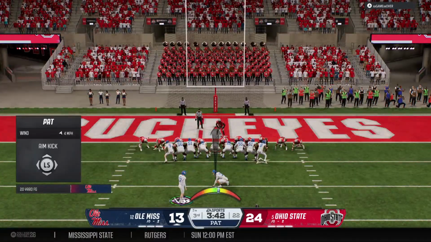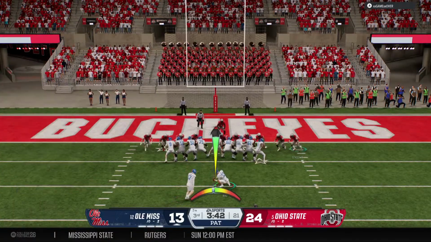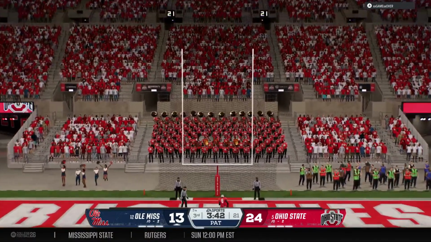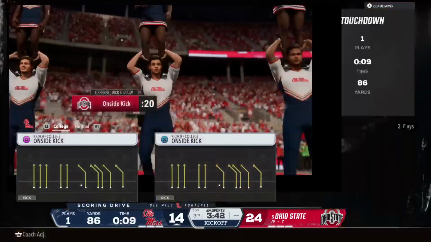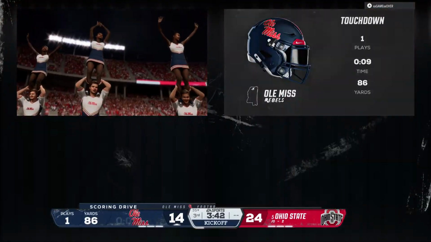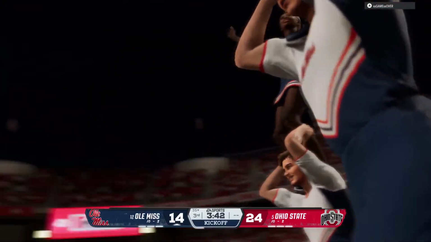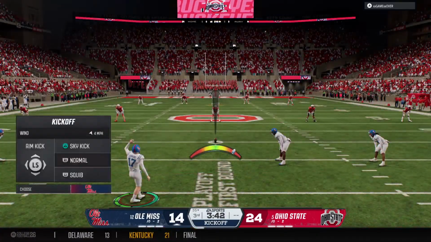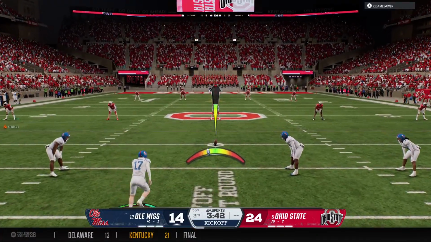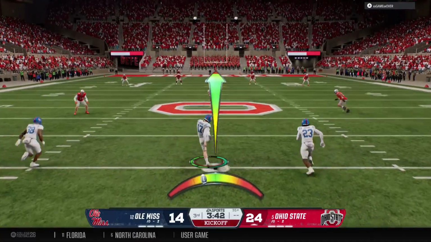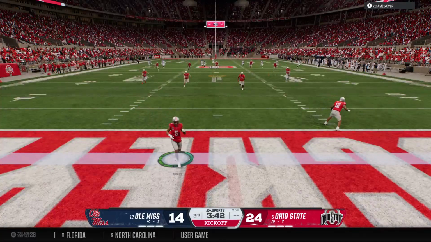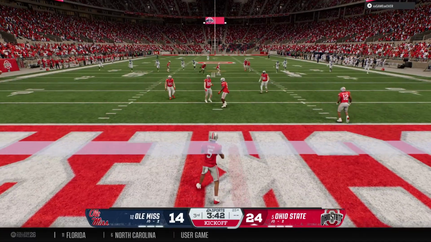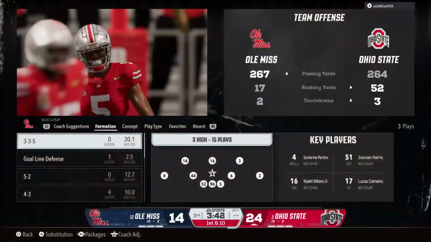Now the important point after attempt. The extra point is good. They cut the lead to 10, 24-14. That makes the score Ohio State 24. Kickoff team out there. They are fired up after just scoring a touchdown. Number 17, set to advance on the football. And he'll lead the kickoff right there. We'll start from the 25.